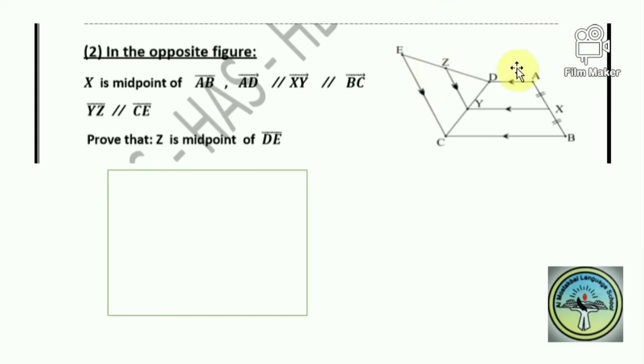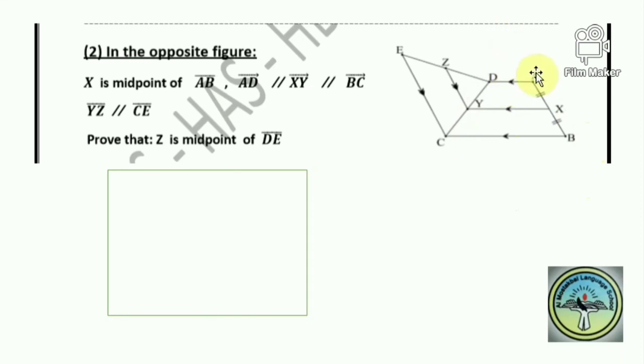Okay, let me start from this side. We studied before that when more than two lines are parallel to each other and a transversal is divided into two equal parts, then any transversal will also be divided into two equal parts. Thales' theorem, if you remember.